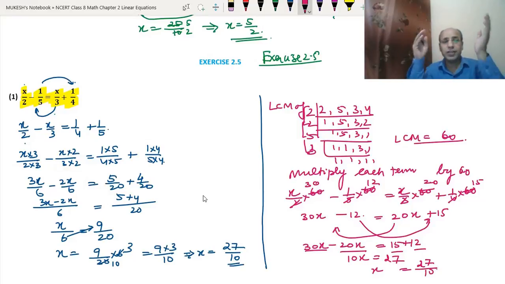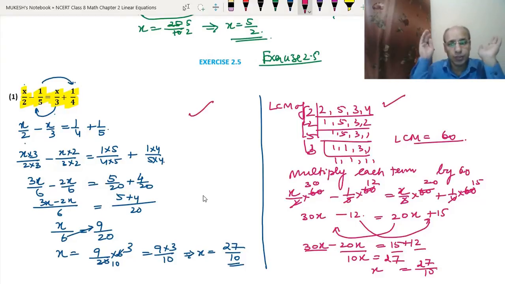So whichever way you have understood the question, you can do it by that. Either this way we can do or this way we can do. Okay, both will give us the same answer.